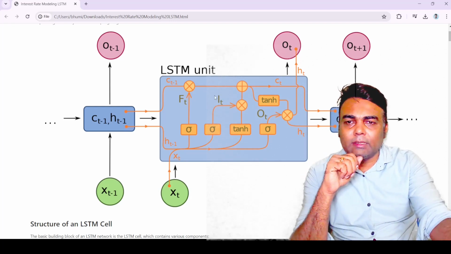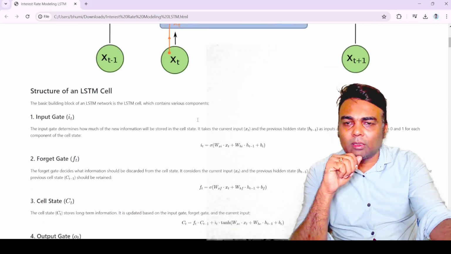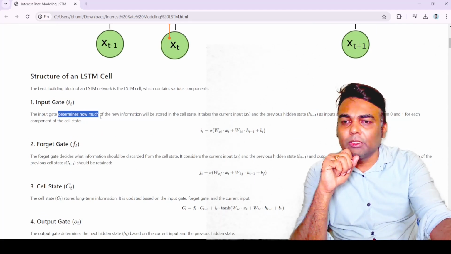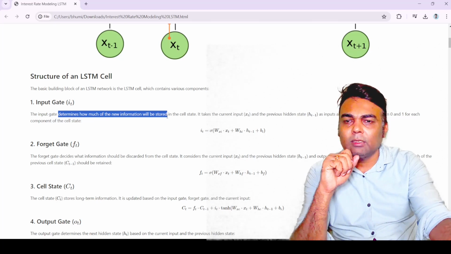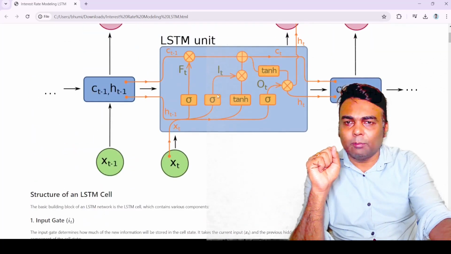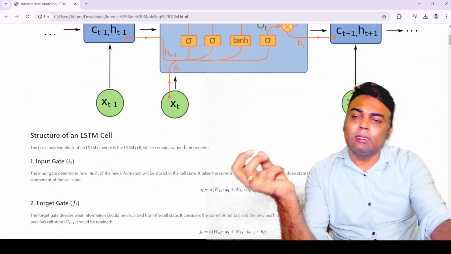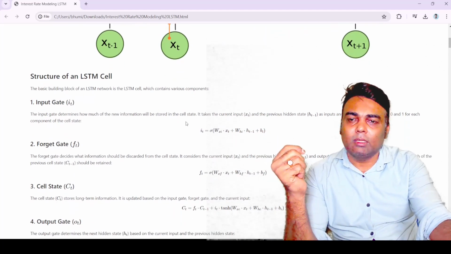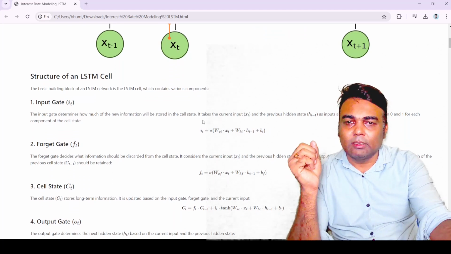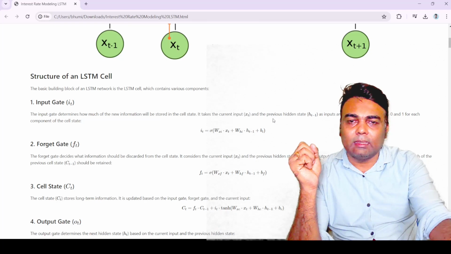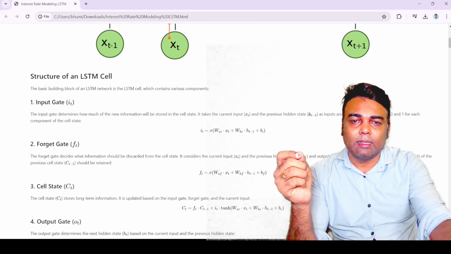This input gate you use for determining how much of the new information will be stored in the cell state. It takes the current input x_t and the previous hidden state s_(t-1).